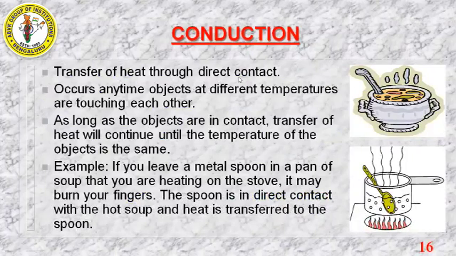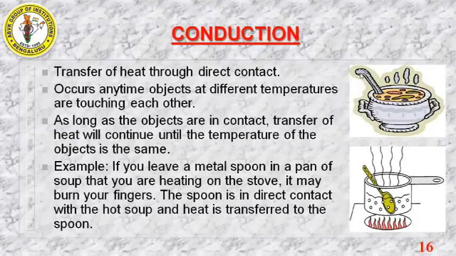So how will it happen through direct contact? It occurs anytime objects at different temperatures are touching each other. For example, if you are cooking a food item and you have placed the vessel's handle inside the food itself, after some time if you touch this handle, it will be very hot.